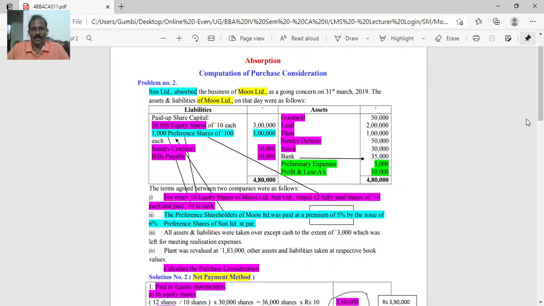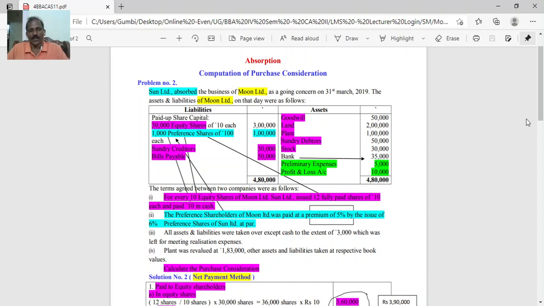You see, 1 lakh at 5%, 1 lakh 5,000 payment. All assets and liabilities were taken over except cash to the extent of 3,000, which was left for meeting realization expense. Total cash, the bank balance, is 35,000, of which 3,000 you have to retain to bear the expense.